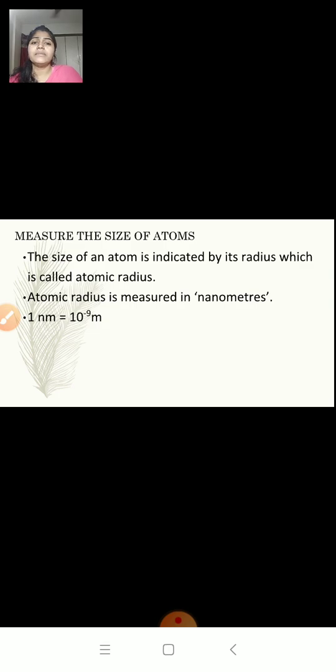Now if atoms are so small, then why do we care about them? Why do they affect us? Because the entire world is made up of atoms. That is the reason we are so concerned about atoms. Now we have seen the size of atoms. They are so small.